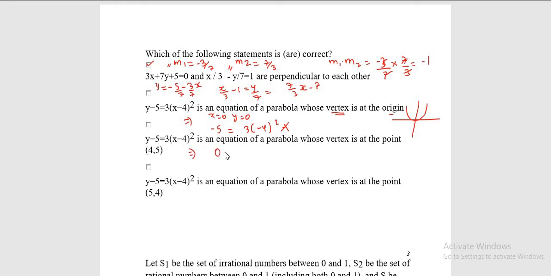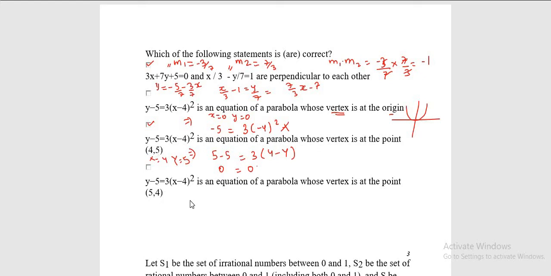So here it will be 5 minus 5 is equal to 3 into 4 minus 4, because here the x value is given as 4 and the y value is given as 5. Put down the values, you are going to get LHS is equal to RHS, which is giving you 0. So definitely this option C is correct. Now you know that 4 comma 5 is the vertex.